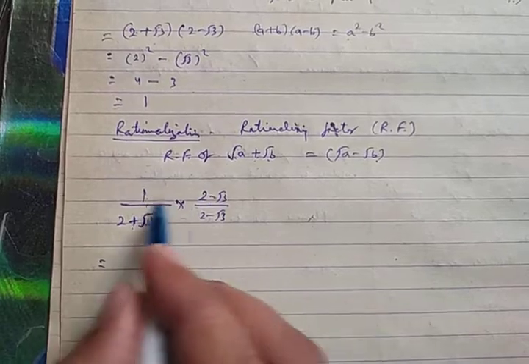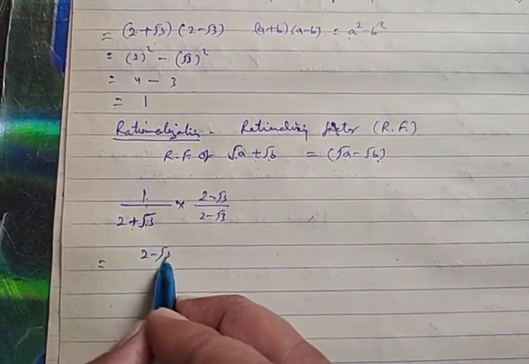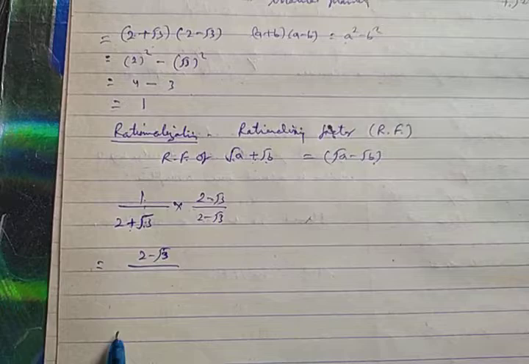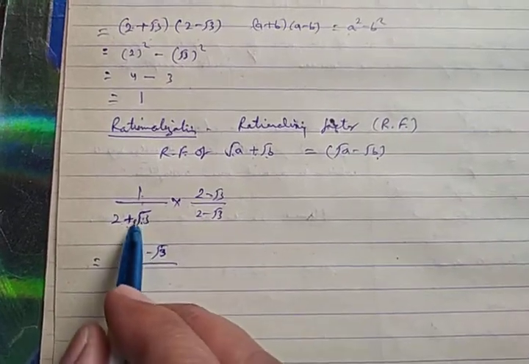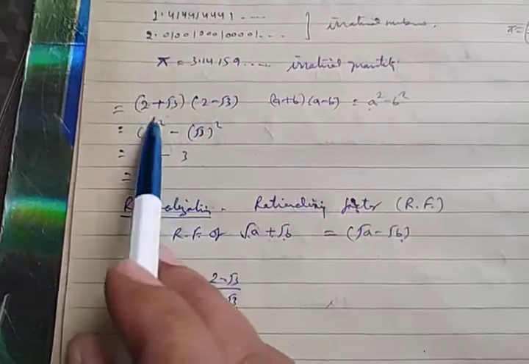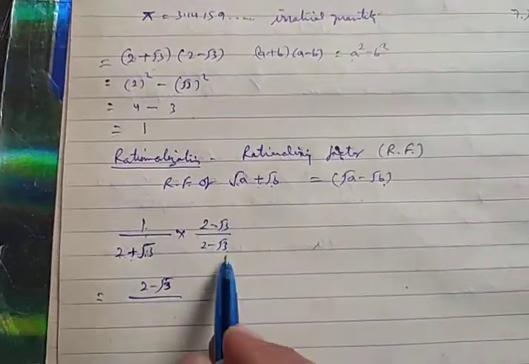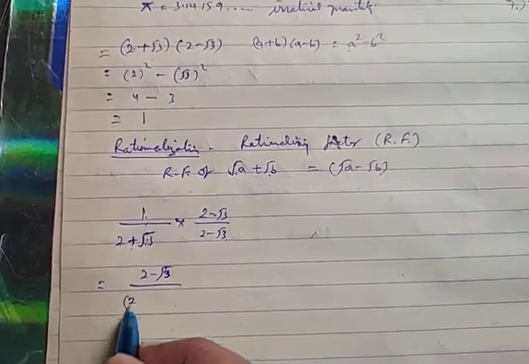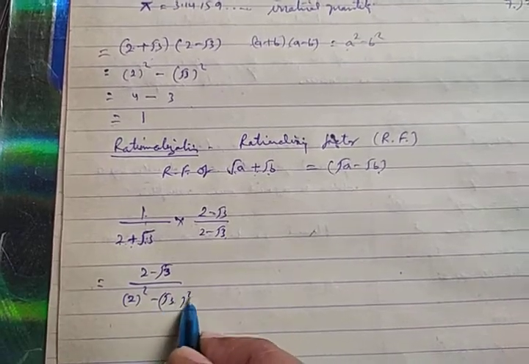The numerator will multiply as it is, by the normal process of multiplication. But in the denominator, you observe it is again a plus b, a minus b. This will become 2 square minus under root 3 square.